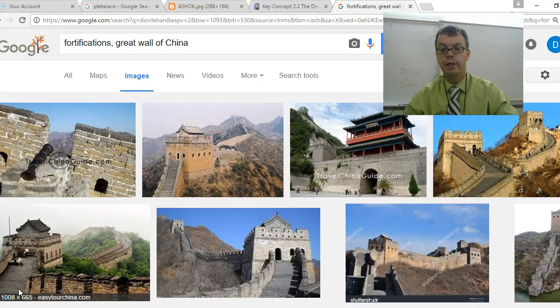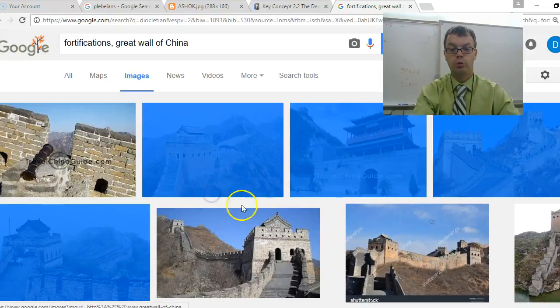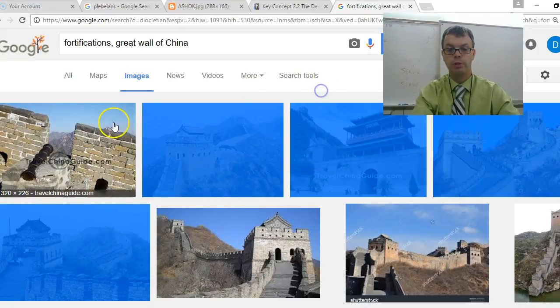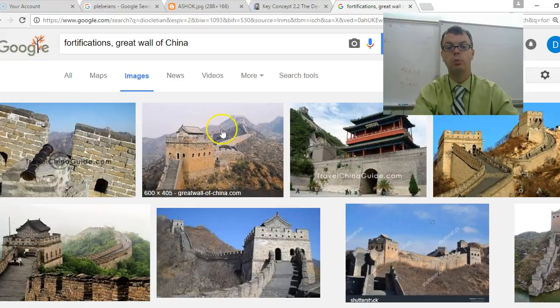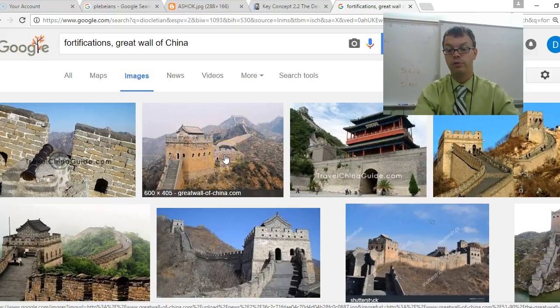Fortifications are basically kind of like where you put soldiers, and when we're talking about this chapter, we'll especially think about fortifications along with walls. Fortifications are basically where you put soldiers to guard and fight against other people. Here we see an example of a fortification on the Great Wall of China. Now this was built later, so it's not in the classical era, but this is just an example, picture of what a fortification would have looked like on the Great Wall.